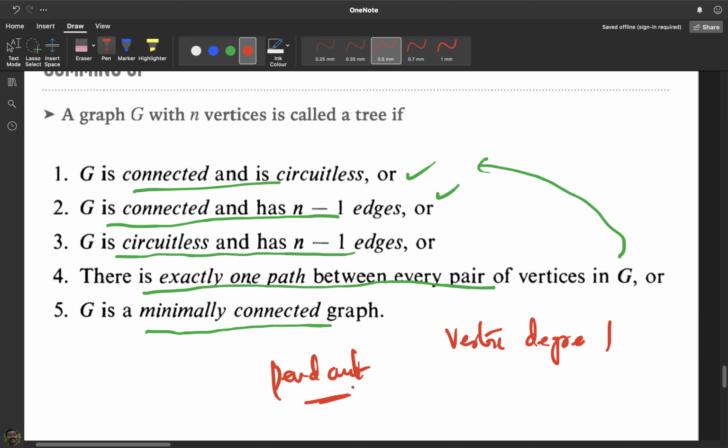So you can think that pendant vertices basically come at the end of a graph, because if a vertex is inside the graph, you can see that its degree will be more than 1. So when it is coming to the end of the graph, this vertex will have degree 1. So usually pendant vertices are associated with endpoints of a graph. You can think like that. It's not necessary, but I'm just telling you that usually pendant vertices are associated with the end of a graph.